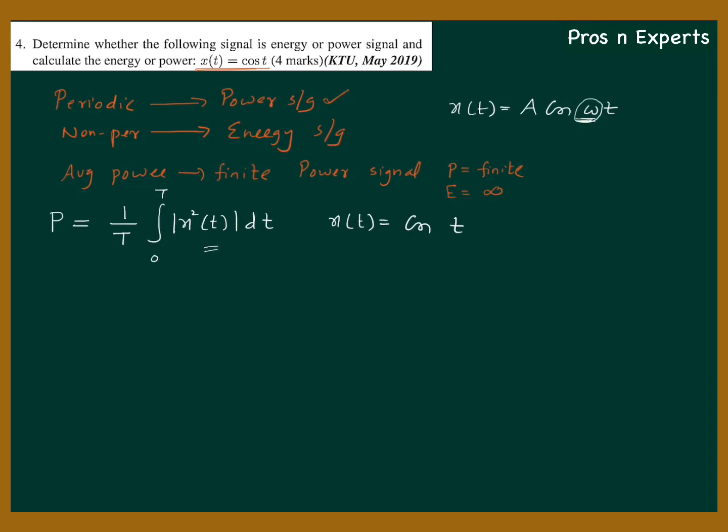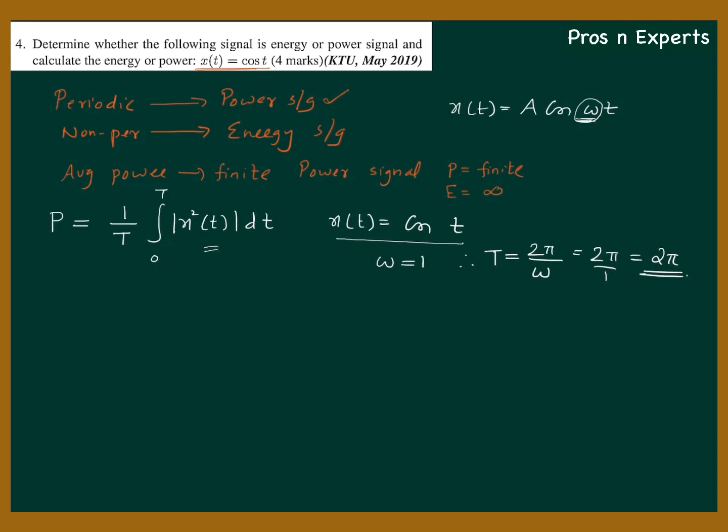Now let us come back to our signal. x of t is cos t. What is the coefficient of t? It is 1, right? Cos t is cos 1t. So omega is clearly 1. Now what is the time period? Capital T is 2 pi by omega. Here it is 2 pi by 1, that will give you 2 pi. So T equal to 2 pi.